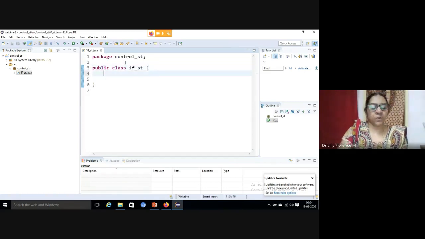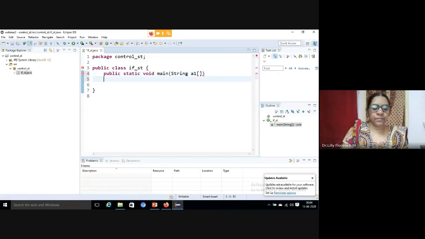Now we have to define our main method, public static void main, whose input is a String array. Now let me take one variable, a is equal to 10. We can practice the if statement and check whether a is an odd number or an even number.